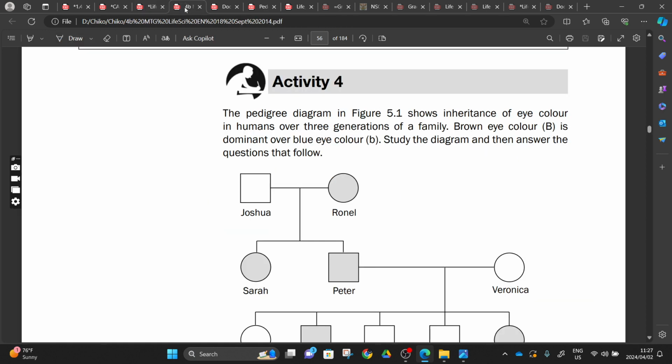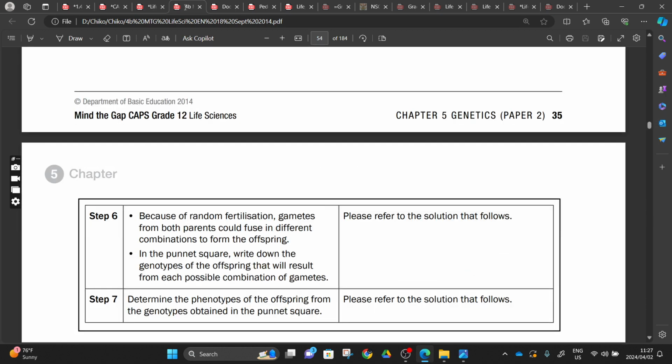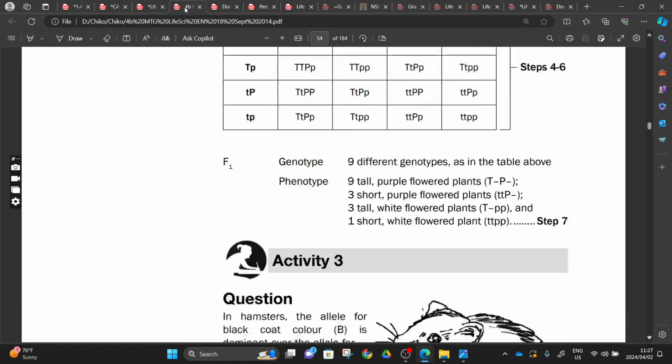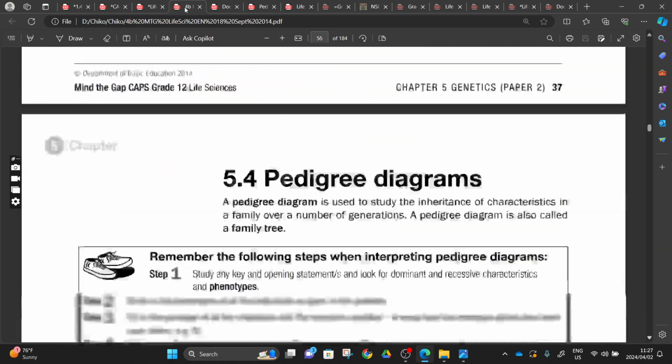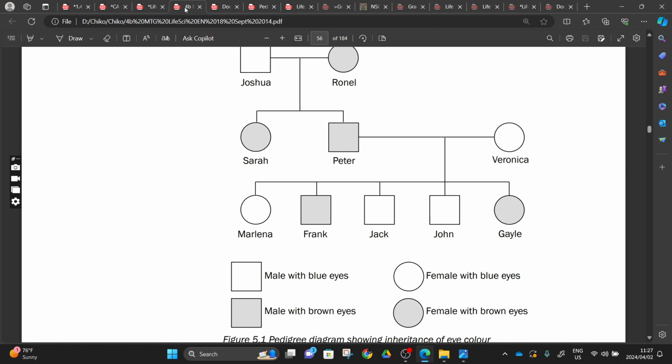With that, we did our green book yesterday, our Mind the Gap. We agreed that the same thing happening there is the same thing happening in our textbook. So hence we did only the green book yesterday. Today we are going to focus on our textbook and learn the pedigree from it, so that when you use your textbook to read, you should be able to understand what is happening.